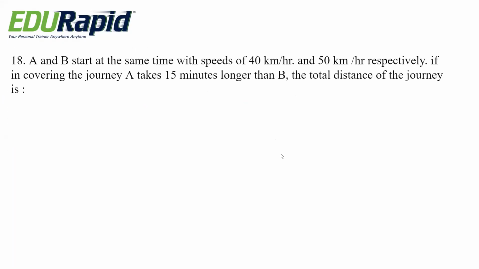Next question. A and B start at the same time with speeds of 40 km per hour and 50 km per hour respectively. If in covering the journey A takes 15 minutes longer than B, the total distance of the journey is how much? Options are 46 kilometer, 48 kilometer, 50 kilometer, 52 kilometer.